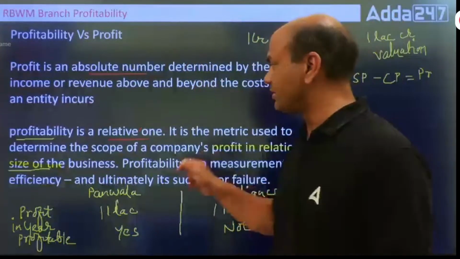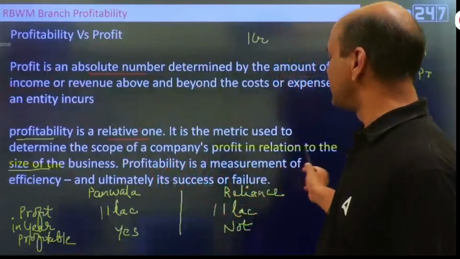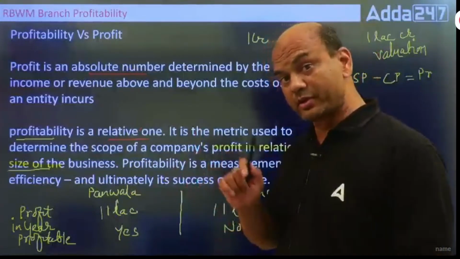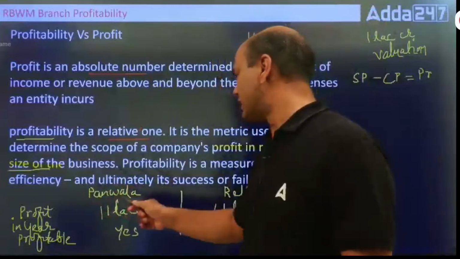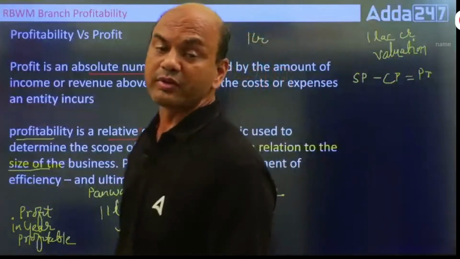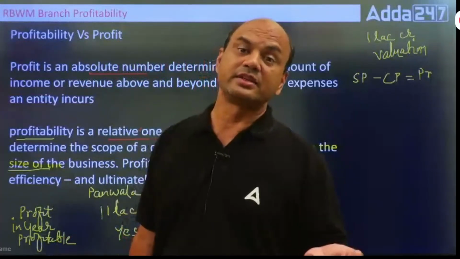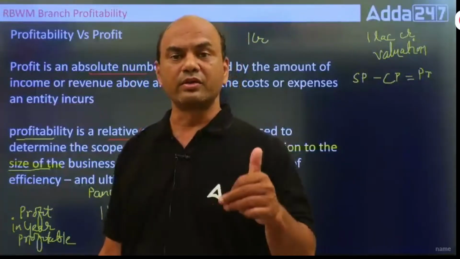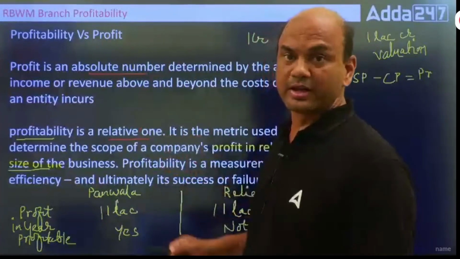So got it everyone? Profitability is a relative term. It is a metric used to determine the scope of a company's profit in relationship to the size of the business. Very important term, size of the business. Profitability is a measurement of efficiency and ultimately it is a success or failure. Efficiency means how efficient you are. That's why we said if Reliance says 1 lakh profit, it is not efficient at all. Panwala says 1 lakh profit, okay, good. So got this concept? Profitability and profit. This comes in exam.